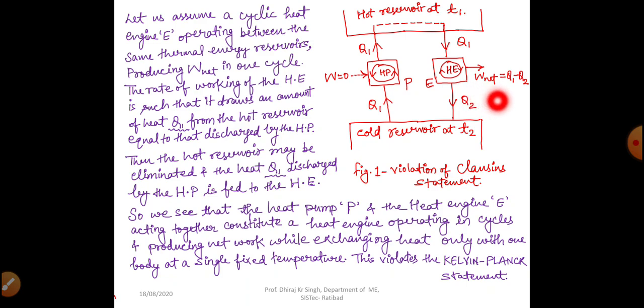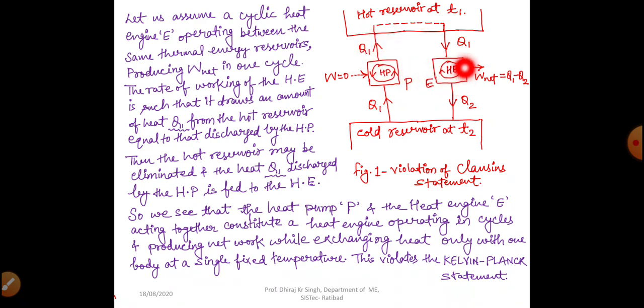So net work will be Q1 minus Q2. The rate of working of the heat engine is such that it draws an amount of heat Q1 from the hot reservoir equal to that discharged by the heat pump. It is saying that this heat engine is drawing an equal amount of heat which has been rejected by the heat pump.